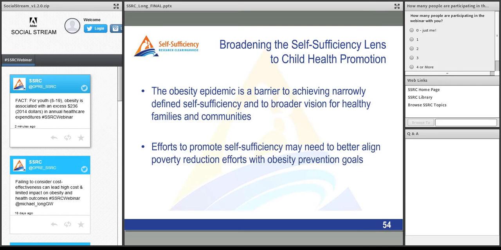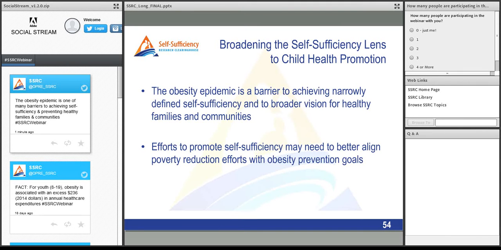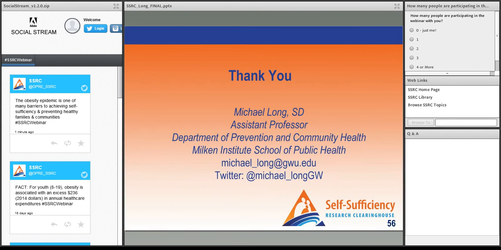And so efforts to promote self-sufficiency may need to better align poverty reduction efforts with obesity prevention goals. And there are a number of examples where I think we can achieve the goals of poverty reduction and obesity prevention with smarter policy informed by the type of analyses that I've talked about today. So I'll end there and look forward to questions and to Michael's comments.